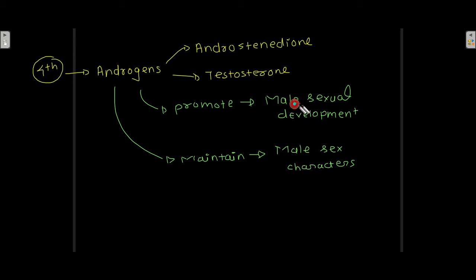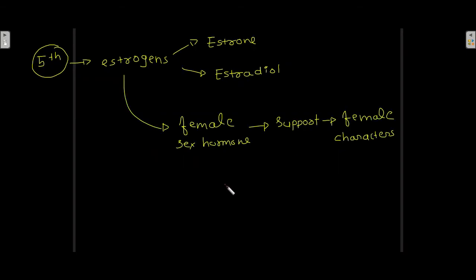The fifth class of the steroid hormones are the estrogens. Examples of estrogens are estrone and estradiol. Estrogens are female sex hormones which support female characters. So androgens support male characters, and estrogens support female characters.